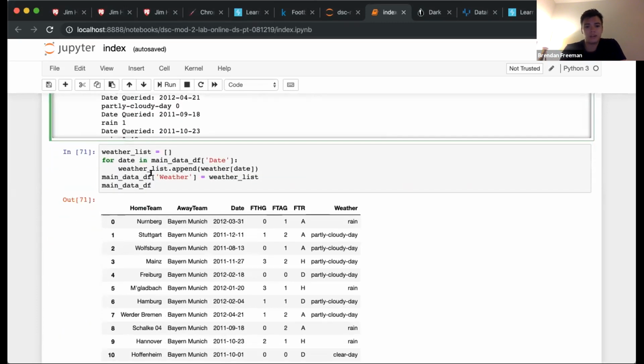And so from there, I created a list where I said for date in main data df.date, iterating through this whole column and looking at all the different dates. Weather list.append, and then I would just append whatever was the icon value for that particular date in the weather dictionary. And then I just did main data df weather is equal to weather list, which gave me this.